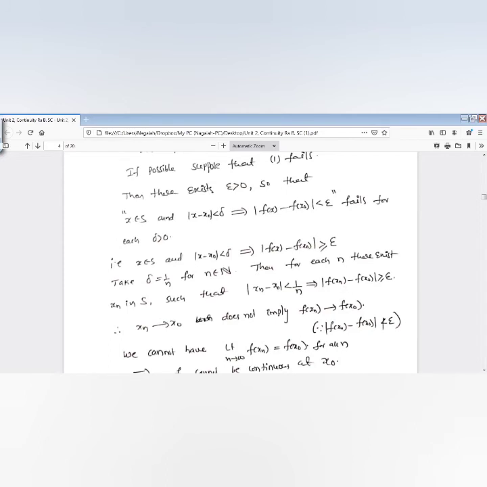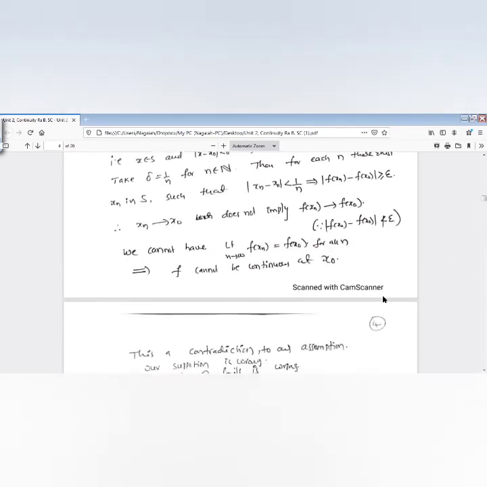This implies mod f of xn minus f of x naught is greater than or equal to epsilon. The meaning of this is that xn converges to x naught, but f of xn does not converge to f of x naught, because this is not less than epsilon. This is greater than or equal to epsilon, which means the function does not converge.